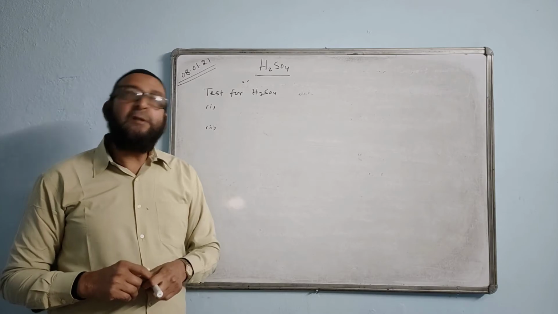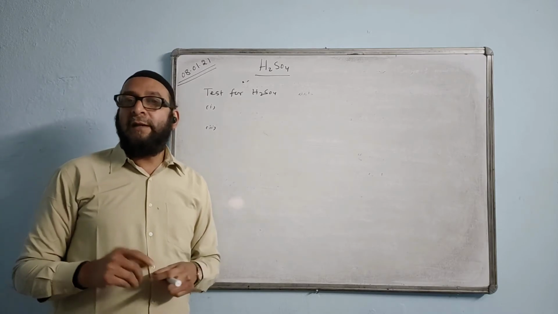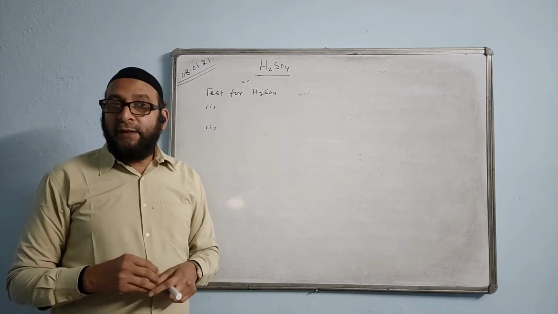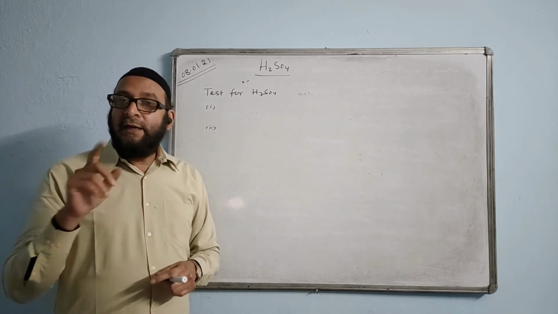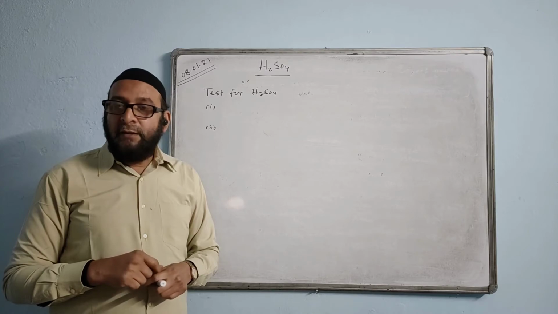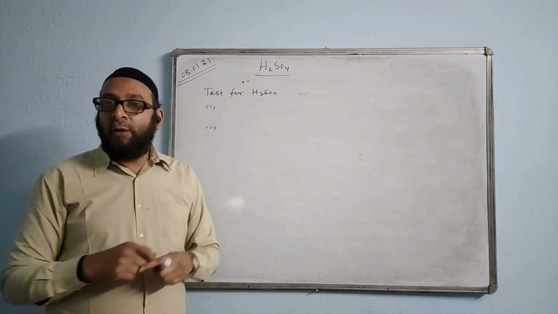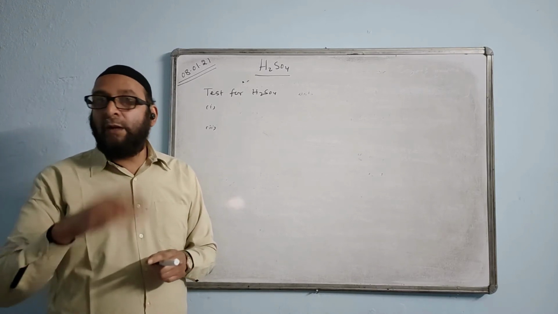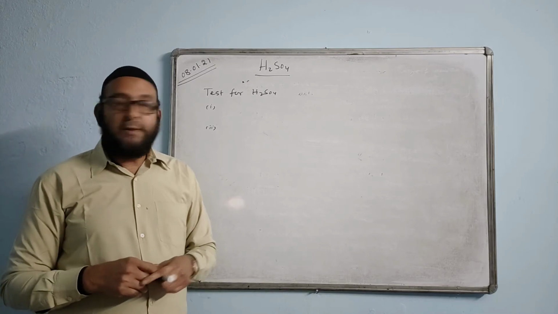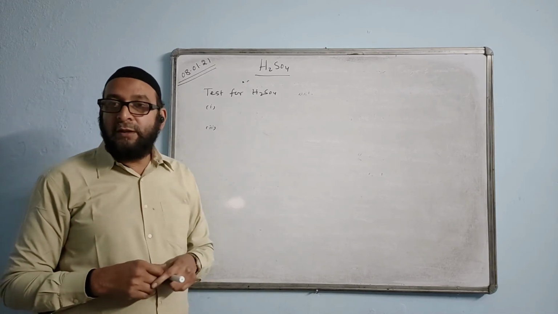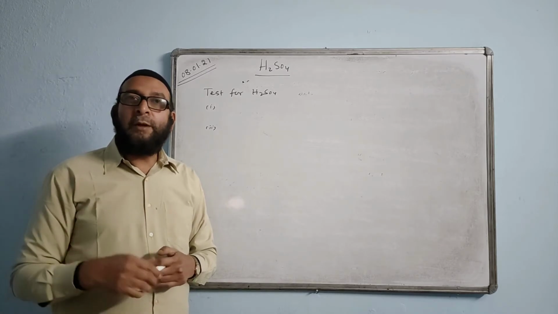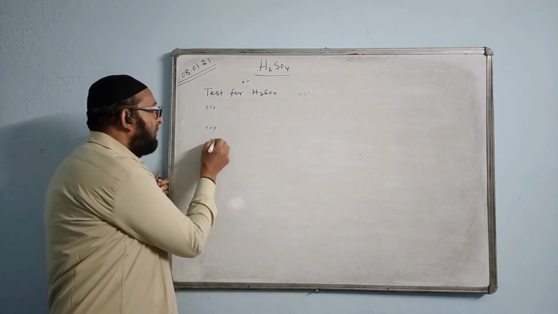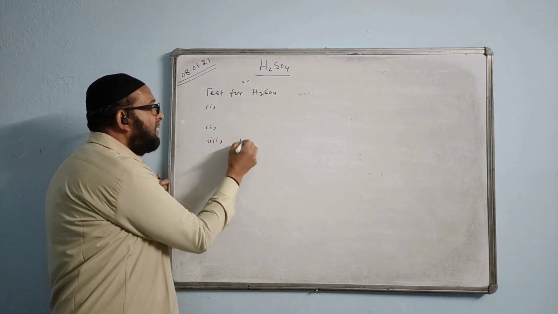And what is the second test of concentrated sulfuric acid? That is its less volatile nature. When we heat concentrated sulfuric acid with NaCl, sodium chloride, HCl gas is formed, which gives dense white fumes with ammonia. These two are the tests for concentrated sulfuric acid. These two tests are not that important, but for dilute H2SO4, the tests are important.